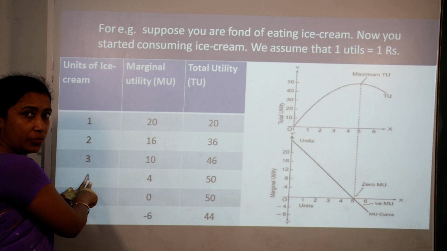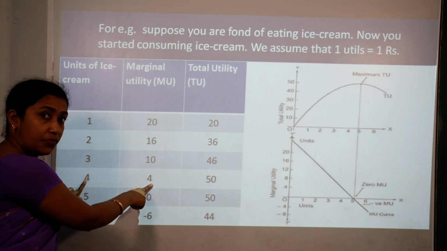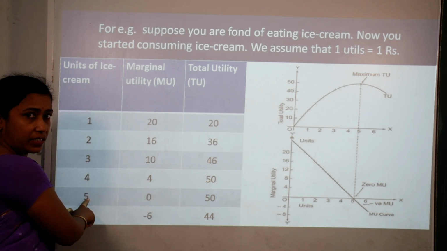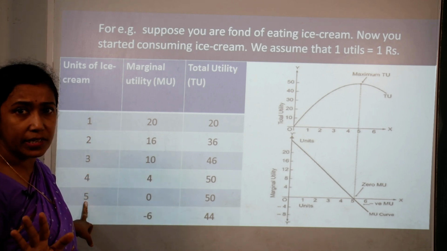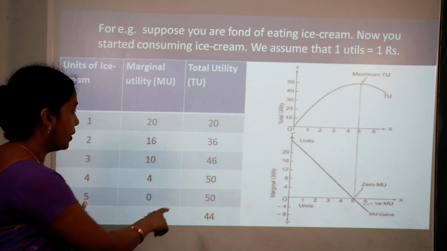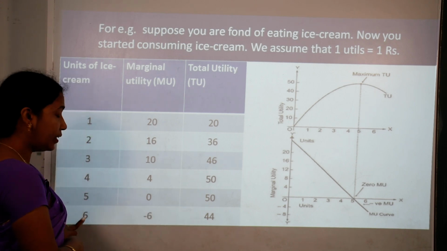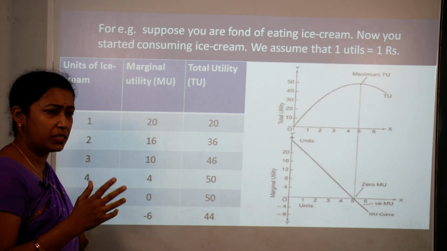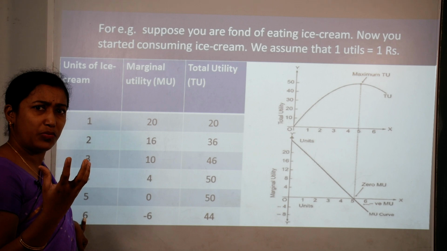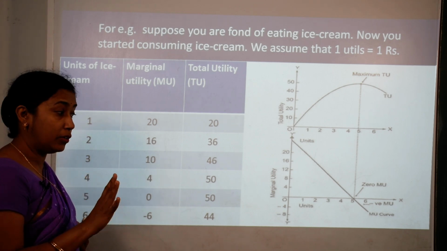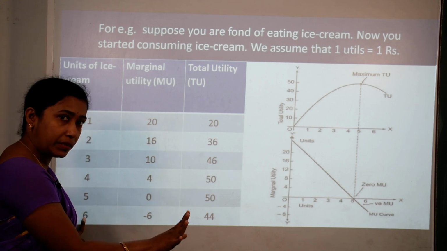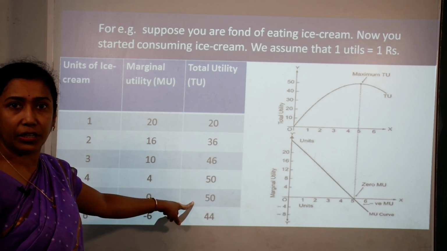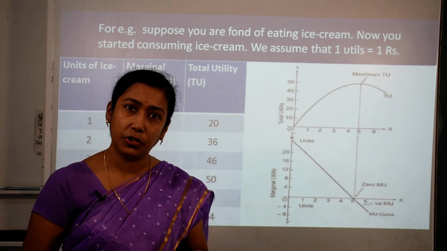Then fourth, आपने consume करा आइसक्रीम का स्कूप, you have derived fourth number of utility. Now 46 plus 4 is 50. Then fifth ice cream, इस fifth ice cream के कप ने आपको कोई भी satisfaction नहीं दिया, so we mark it as 0 and 50 plus 0 is 50 only. As you have eaten the sixth ice cream, जब आपने sixth ice cream का कप खाया, आपको negative utility मिली, that means you do not like that cup of ice cream, so आपको negative utility मिली और उसके बाद आपने उसका consumption पूरी तरह से बंद कर दिया. Now 50 minus 6 is 44. So here like this you can get the total utility, sum of all marginal utility.